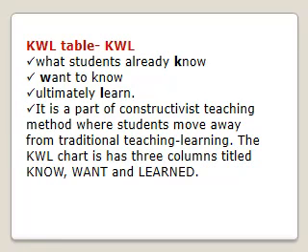Next method is the KWL table. There are three letters here: one is K, second W, third L. Each letter has its own importance or significance. What students already know. Second, what they want to know. Third, what they ultimately learn.